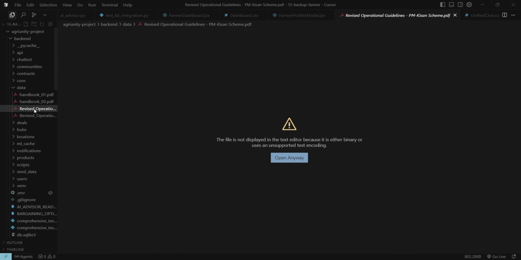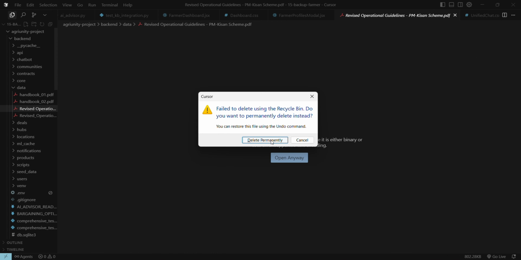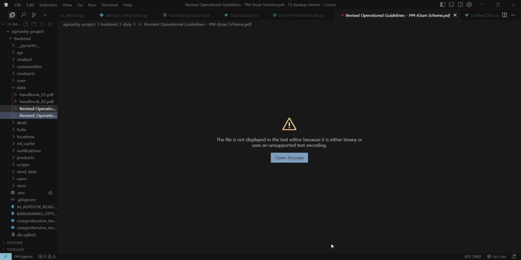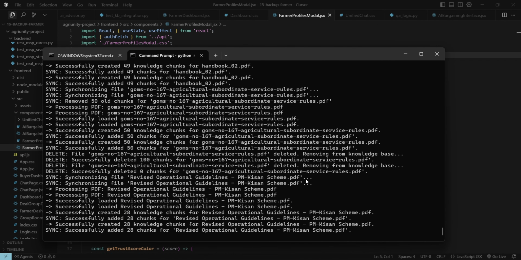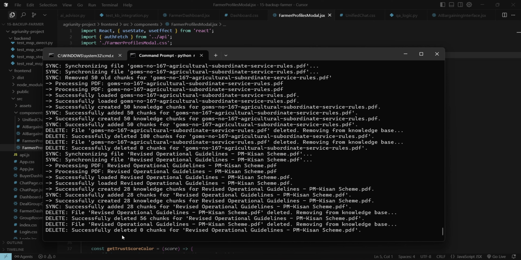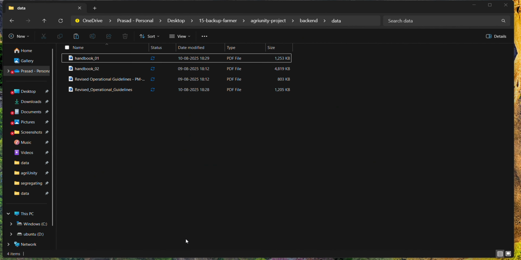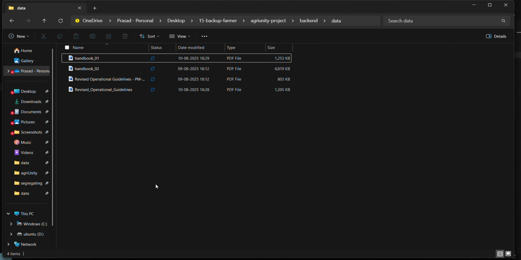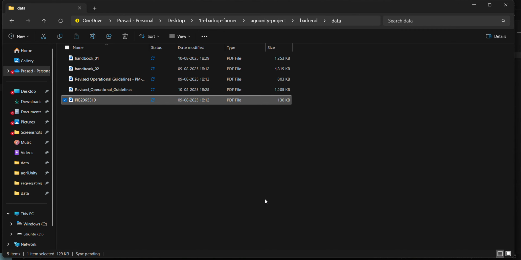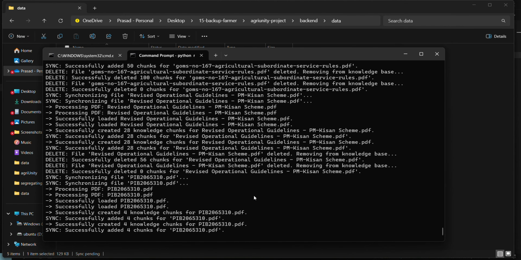So now let's look into how the RAG pipeline works. As you can see here, the data stored in the database is processed into chunks, which are then embedded using vector representations to support the RAG pipeline. This enables fast and context-aware search queries. As you can see, when a file is deleted, its corresponding chunks and embeddings are also automatically removed. Similarly, when we are deleting the files, its chunks and all are automatically